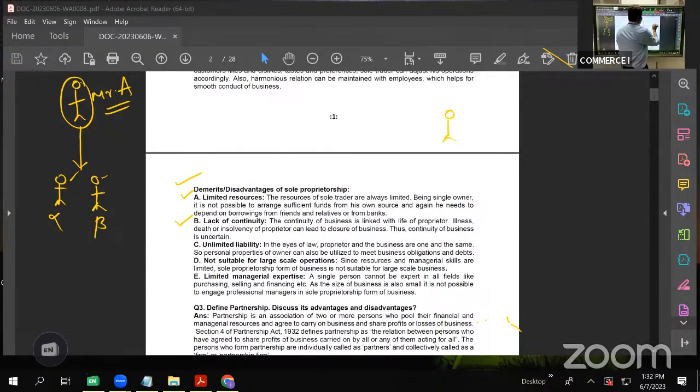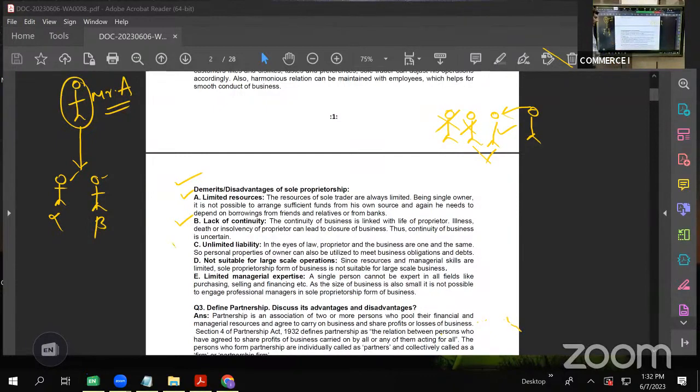Suppose there are Mr. A, Mr. B, Mr. C. Suppose Mr. A dies, will the business come to an end? No, it will not, because B and C will continue the business. Or even if B also dies, C may continue, or C may take some Mr. X as a partner. The business continues. Whereas in case of proprietorship, after the death of the proprietor, there is a possibility that the business will come to an end. That is it.